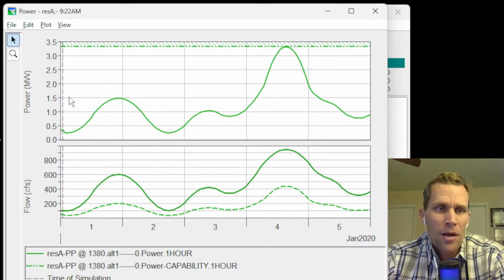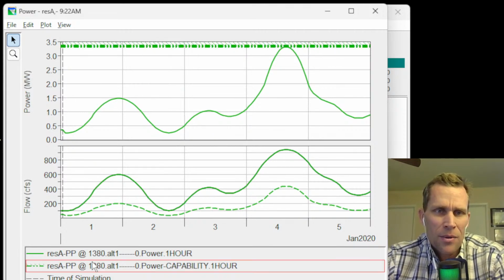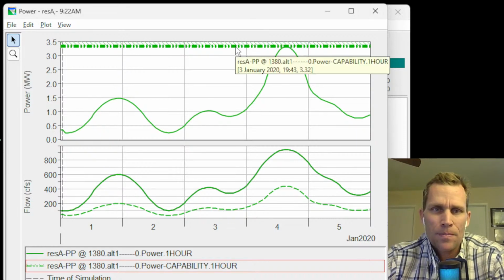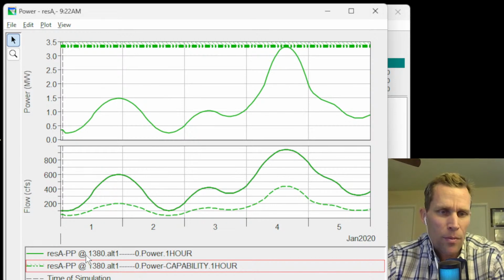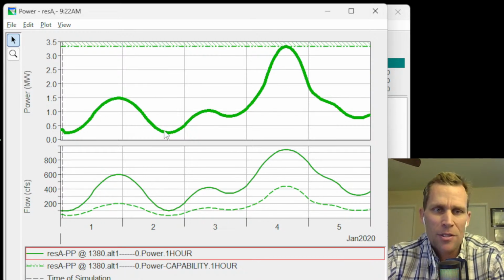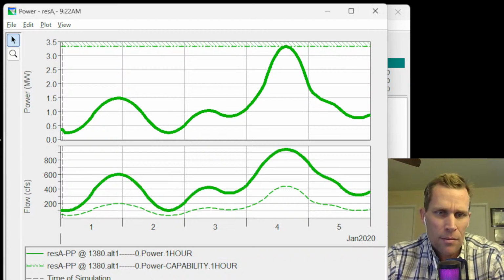Boom. This top plot here shows power versus time. Now there's a line here at the top, which I've just highlighted. This is the maximum power capacity. And then the actual line that shows how much power we're generating over the course of that 5-day simulation is shown right here.